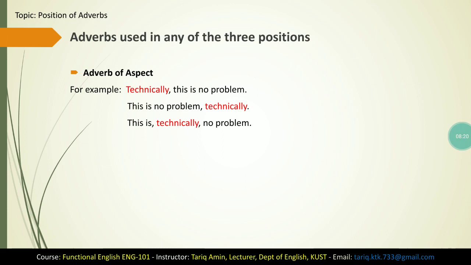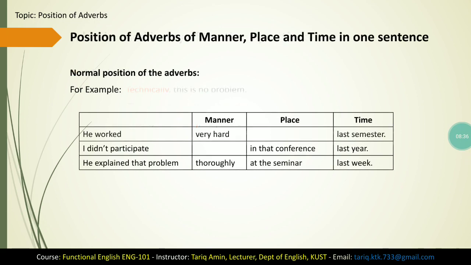So adverbs of aspect can also be used in any of the three positions. We can use them at the beginning of sentences, in the middle of sentences, and at the end of sentences as well. Now let's discuss position of adverbs of manner, place, and time in one sentence.